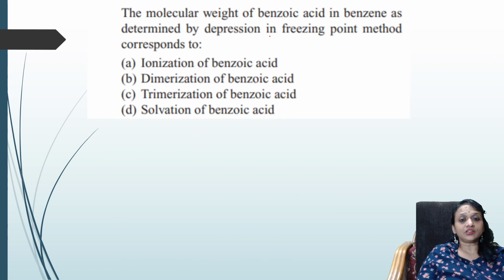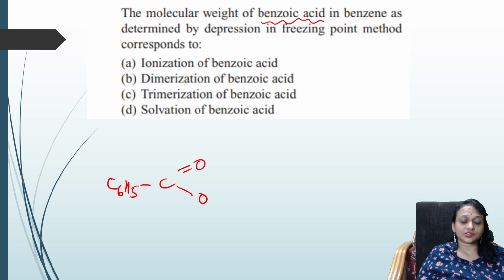The molecular weight of benzoic acid in benzene as determined by the depression in freezing point method corresponds to what? When they give you benzoic acid, the first important thing is to draw the structure and see. This is your benzoic acid. Now hydrogen is there.